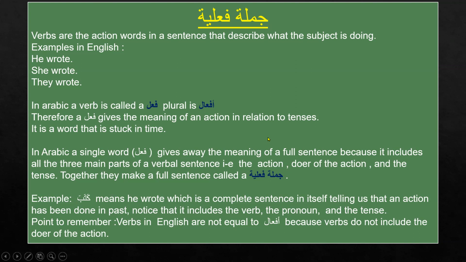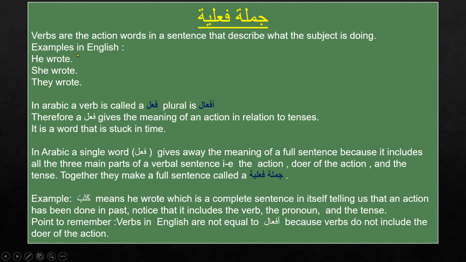Here you can see that we learned in Jumla Ismiya that the subject comes first, and inshallah we are going to see the Arabic form of these sentences. But here you can see the subject is coming first, and the detail is coming after it. The fi'l, or the action that is done, is coming after the subject.